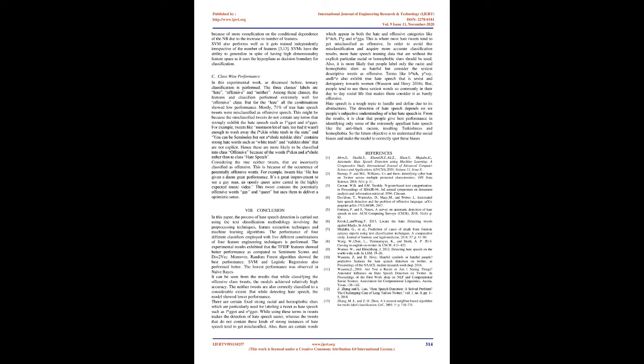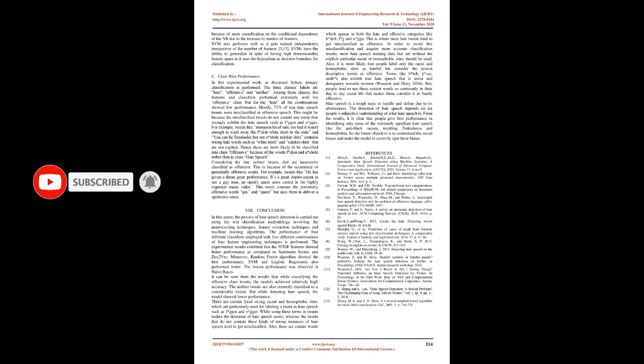Naive Bayes, on the other hand, shows the least performance for all the feature sets except for the feature F5. This might be because of more complication on the conditional dependence of the NB due to the increase in number of features. SVM also performs well as it gets trained independently irrespective of the number of features. SVMs have the ability to generalize in spite of having high dimensionality feature space as it uses the hyperplane as decision boundary for classification.